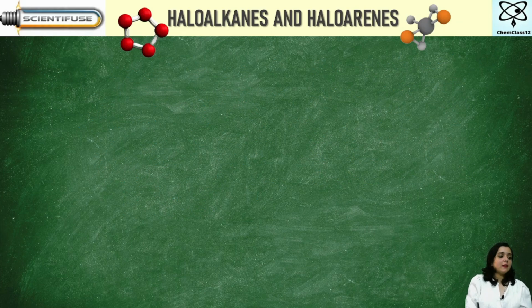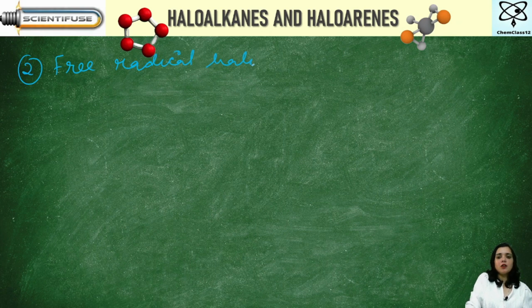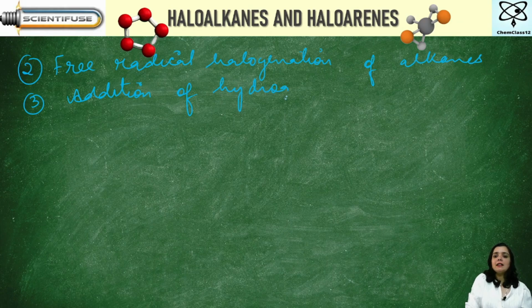Now, some more methods are there. That is free radical halogenation of alkanes. Then we have addition of hydrogen halides on alkenes.